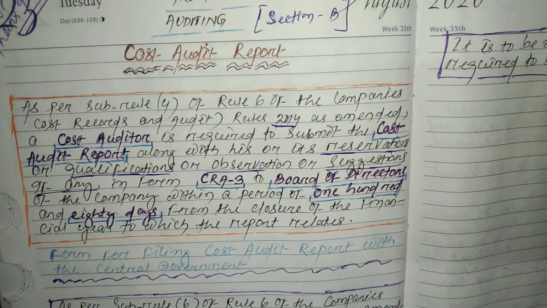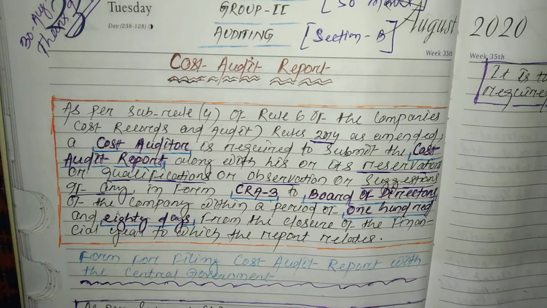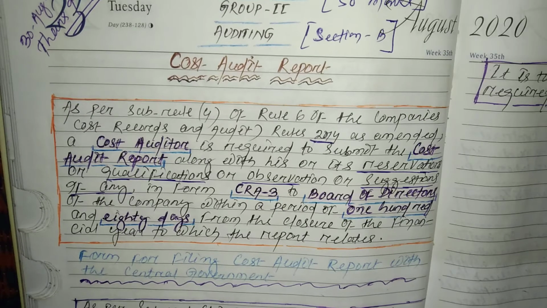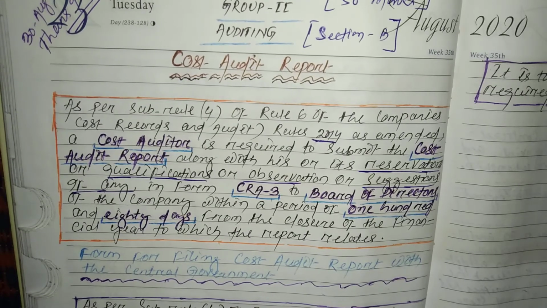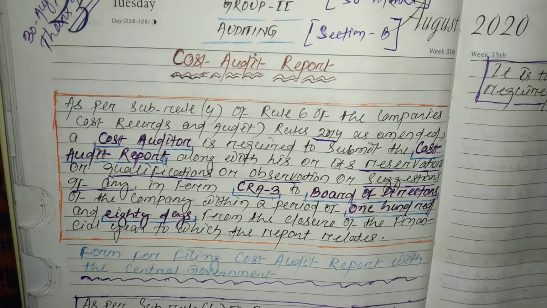So this is all about the cost audit report. You just need to revise it at least 4 to 5 times and remember all the important points therein.